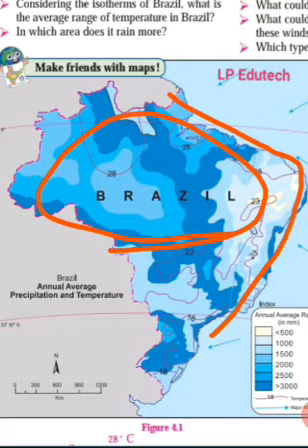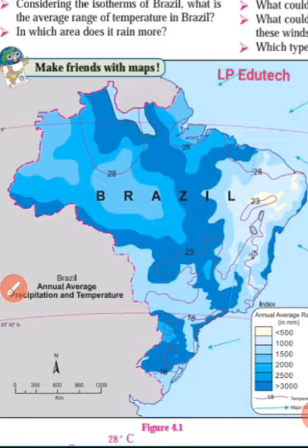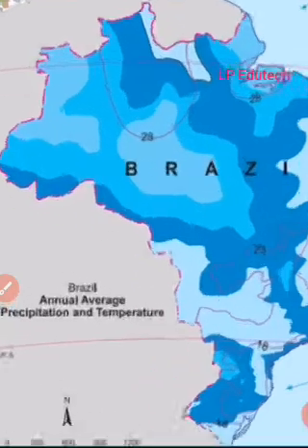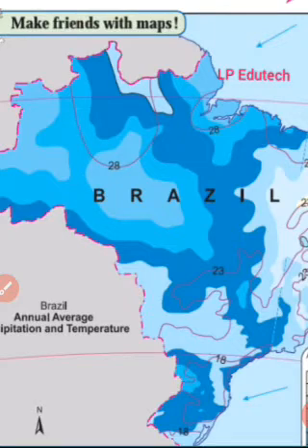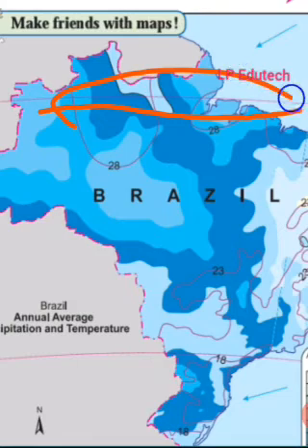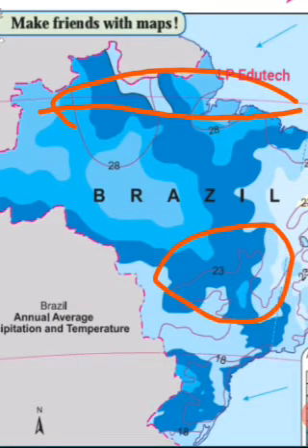Again, just have a glance to help you properly understand the factors which are affecting the climate of Brazil. Listen carefully. Proximity to the equator, the Brazilian highlands, and the Great Escarpment are the main factors affecting the climate of Brazil. Proximity to the equator, the first thing, it is close, it is nearby to the equator. Second, the Brazilian highlands. This is where the Brazilian highland lies, and the Great Escarpment, this part. Okay, these are the main factors affecting the climate of Brazil.